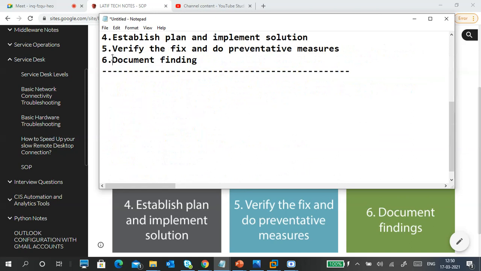Okay, so what is this document, and what is the other thing? We will see that one.